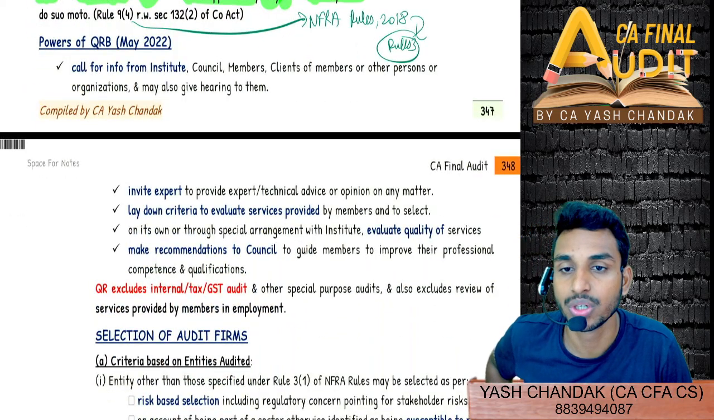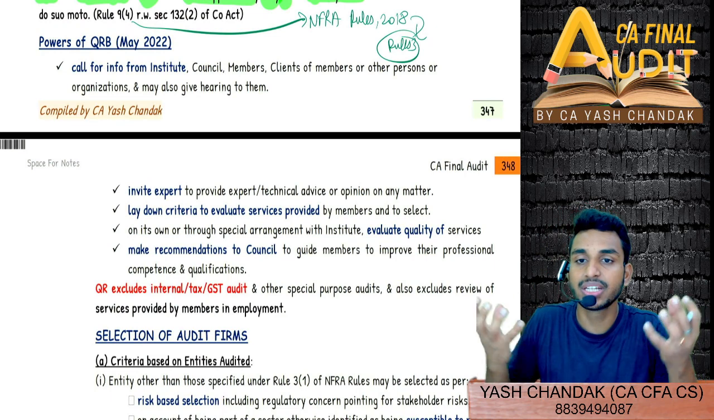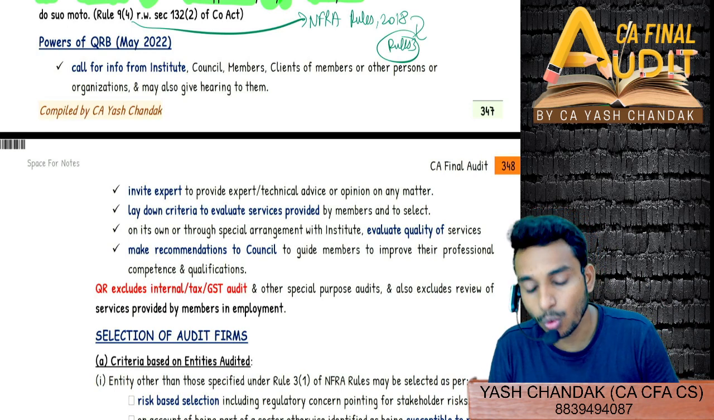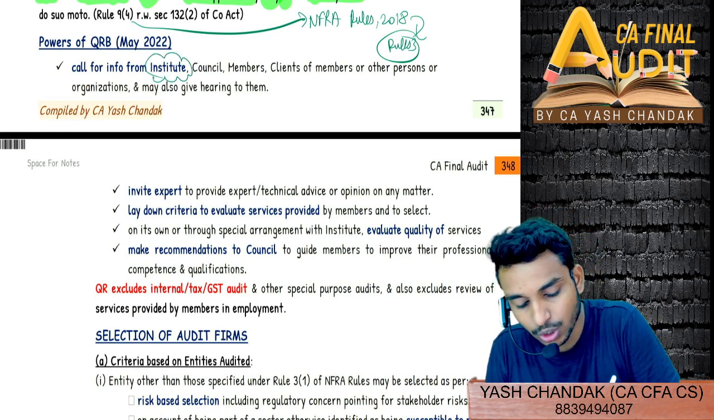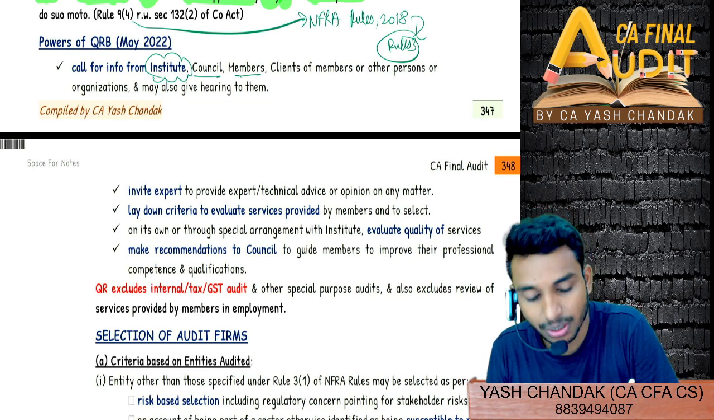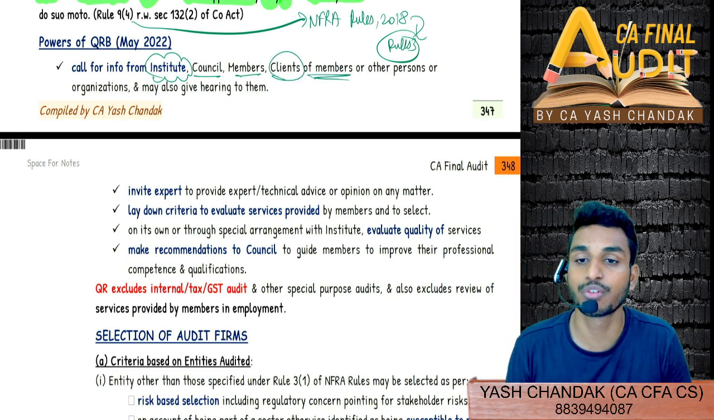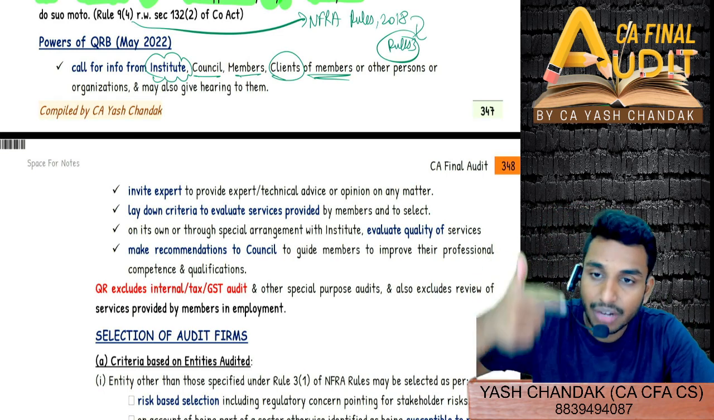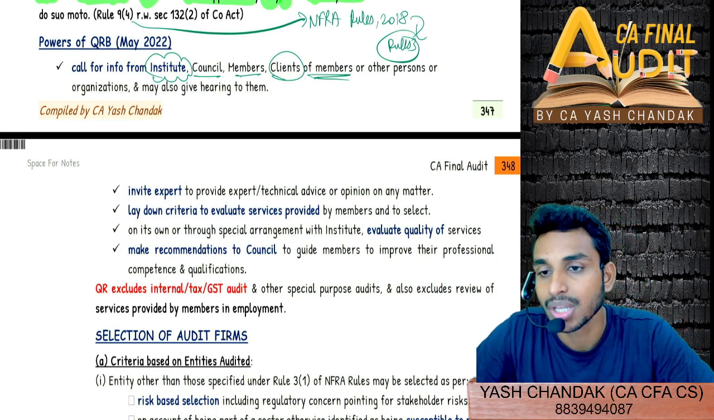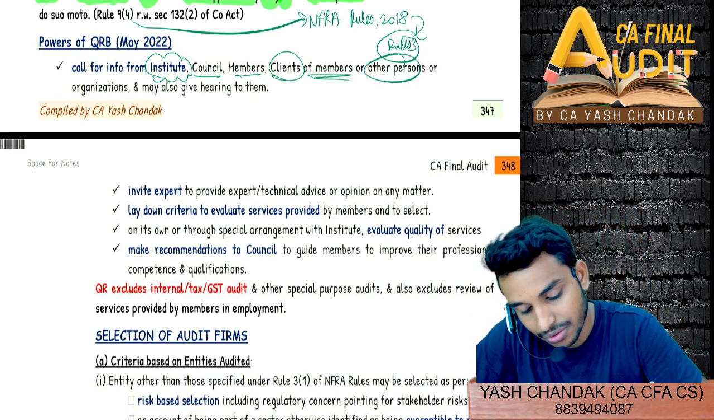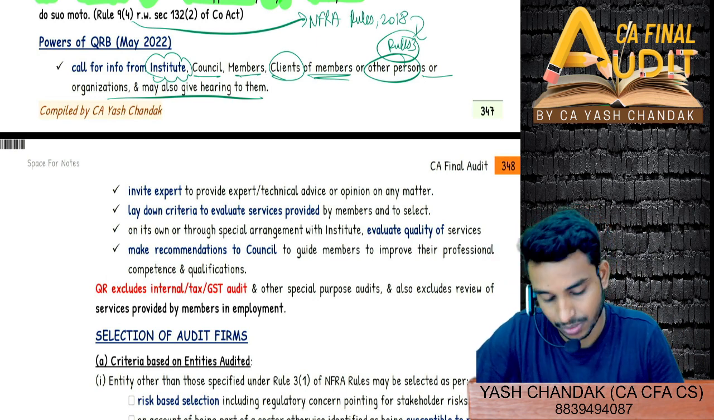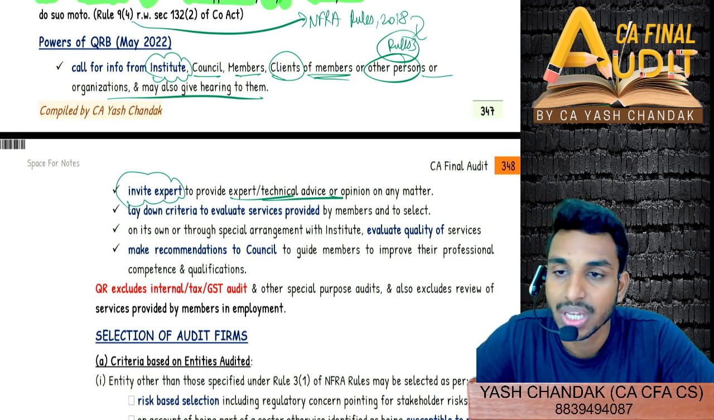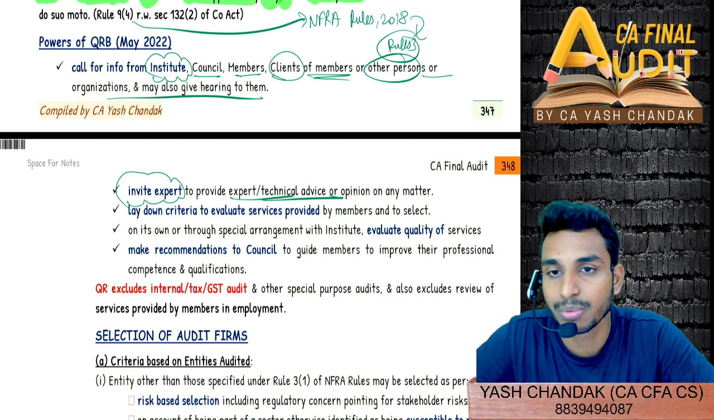Now come to the powers of the Quality Review Board. What powers have been granted to the Quality Review Board? Obviously they can call for any information if they want to assess any further information. They can call from the institute or the council or the chartered accountants, that is, firms. Clients of the members also, they can ask for the information. So they have the power to call for information from anyone, be it client, be it AFUR, be it institute, be it council members or council or other person or organization, who may also be given a hearing. Then they can invite an expert to provide their advice or opinion. When you are confused, you can always have an expert opinion, right?